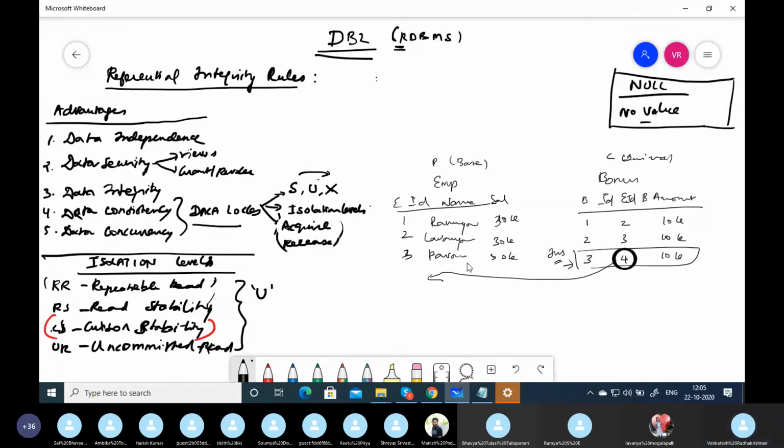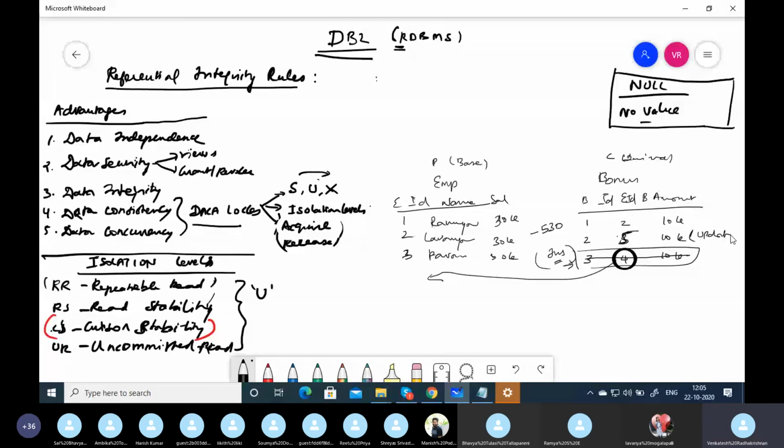If it is not present, it is not going to allow it, and it gives a negative SQL code, minus 530. So this is the first rule, the insert rule. I am changing this to 5. Is it correct or not?